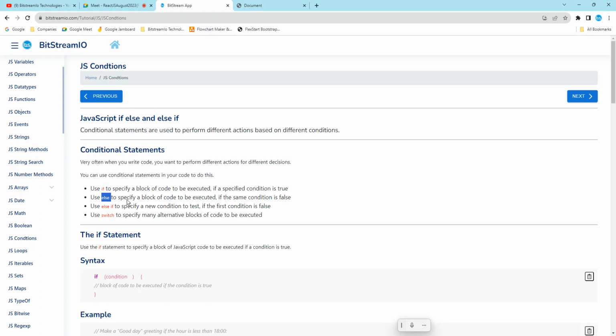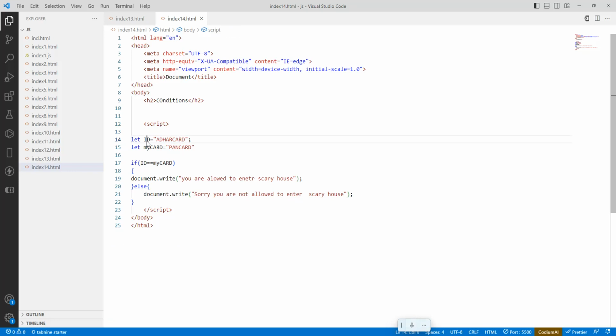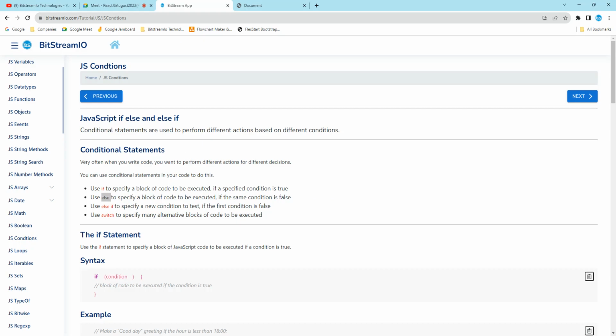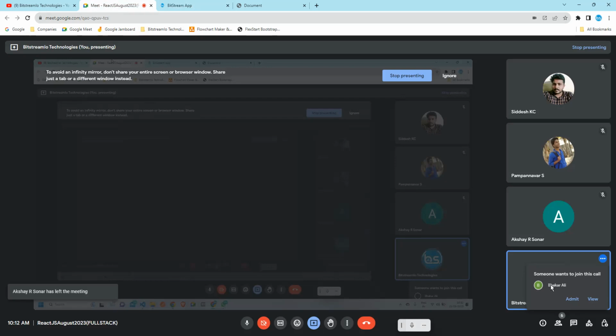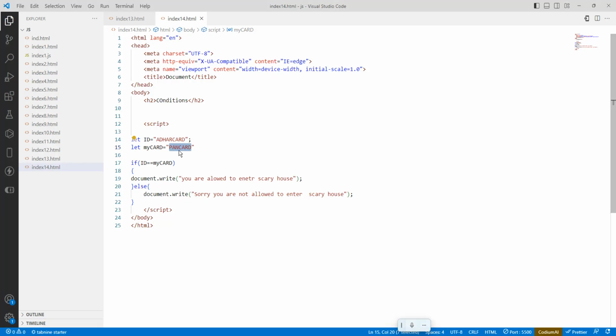Use else to specify the block of code to be executed if the condition is false. When the condition is false, the ID card needed is a PAN card, but I brought an Aadhaar card. So the PAN card and Aadhaar card are not matching, so here it is document.write. If it is not matching, it will come to the else block.